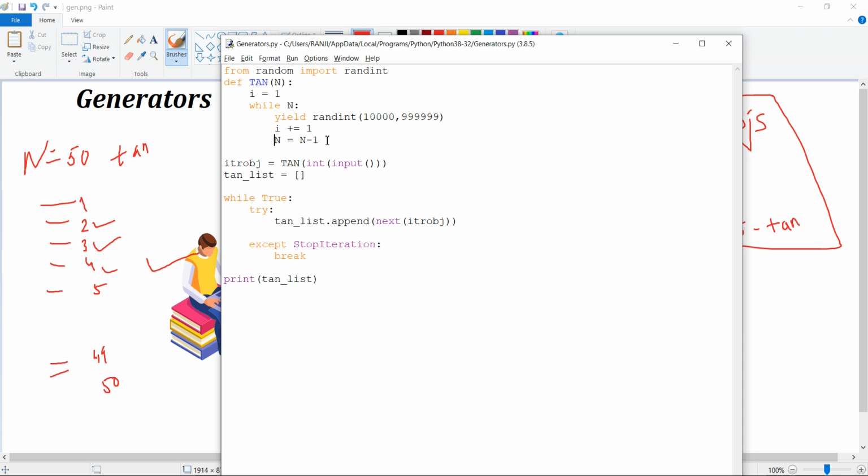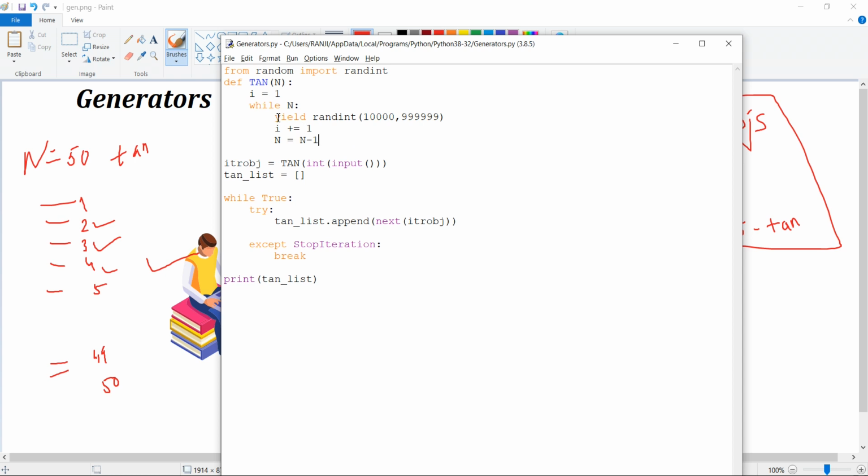And then obviously I have to decrement the value of n. So first it will be 50. So for 50 first number will be generated, then 49, 48, 47, 46, and up till this condition gets terminated.